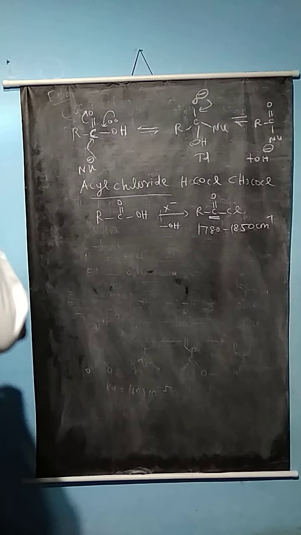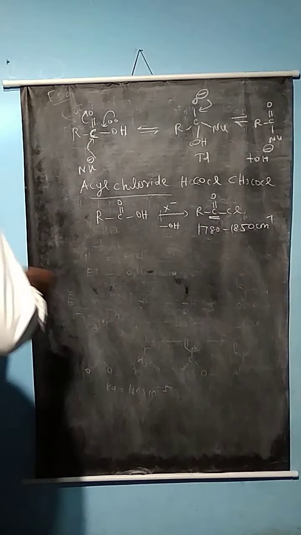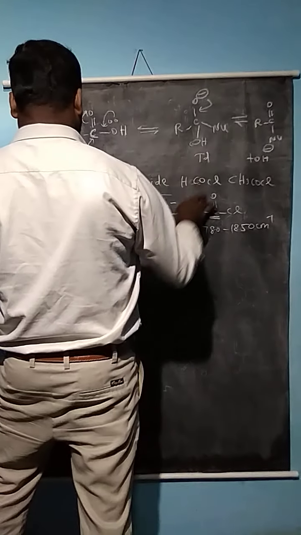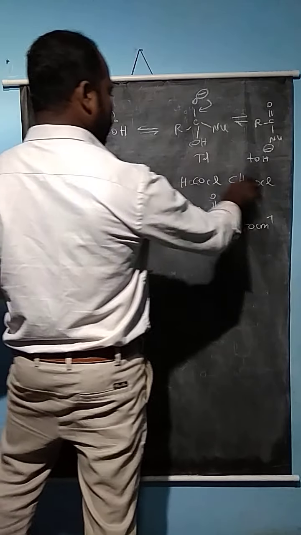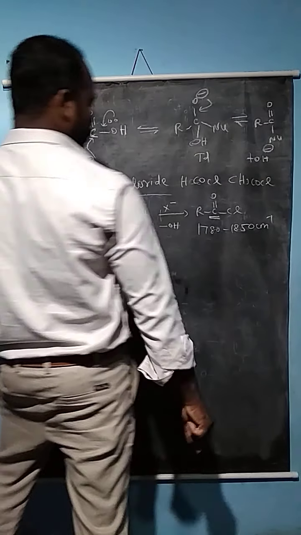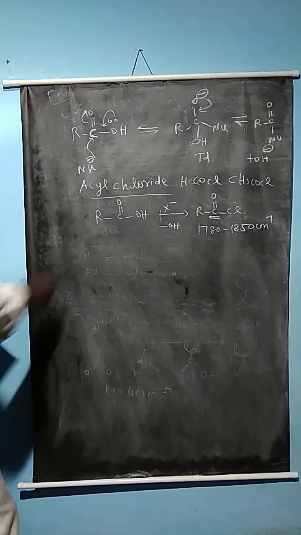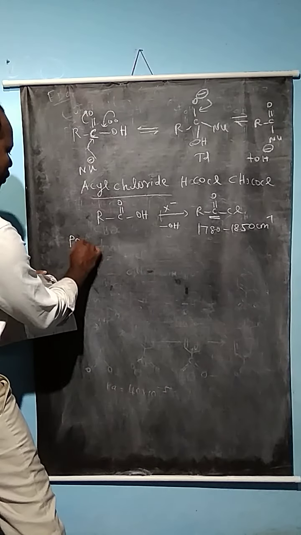It is important to note that there is no hydrogen bond. The higher members may be solid compounds. Right? How to prepare? Preparation of some of the acyl compounds.